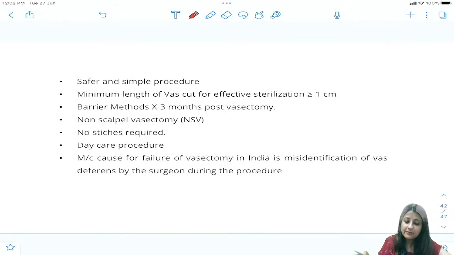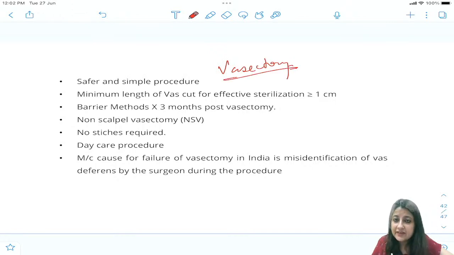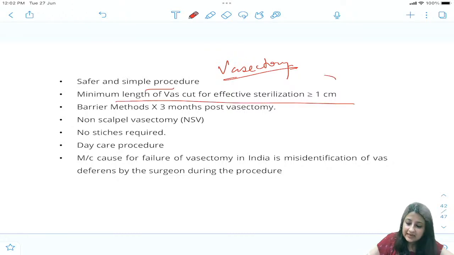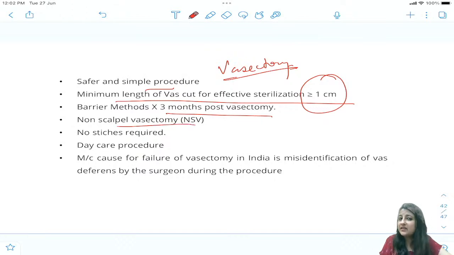Yes, this is a very important question. Now you all know, when you talk about vasectomy, since they keep asking some golden points, it's a safe and simpler method. Minimum length of vas cut for effective sterilization is at least 1 centimeter. ठीक है? All right, barrier method for 3 months, non-scalpel vasectomy, no stitches required, daycare procedure.